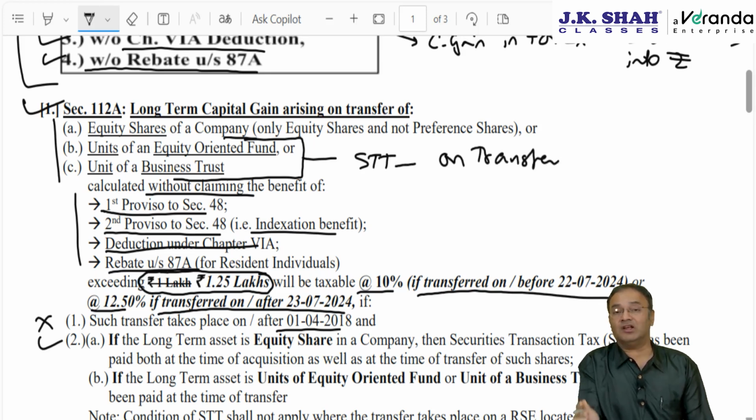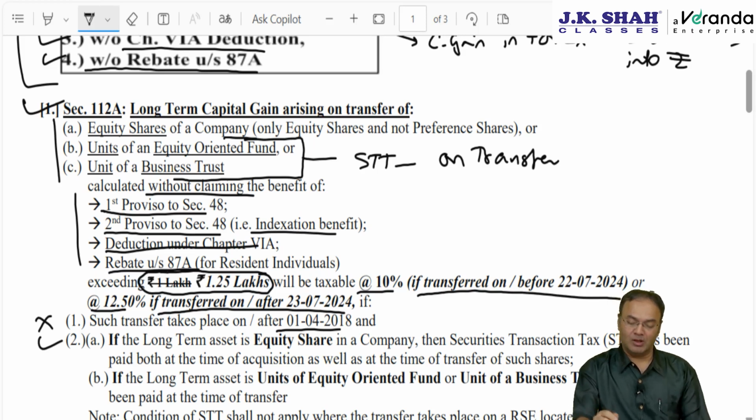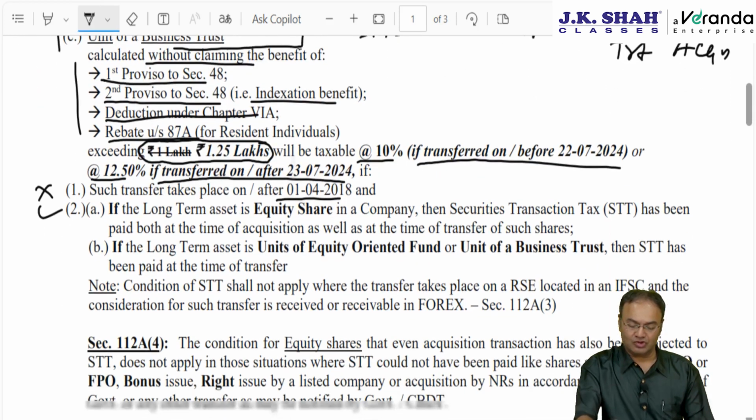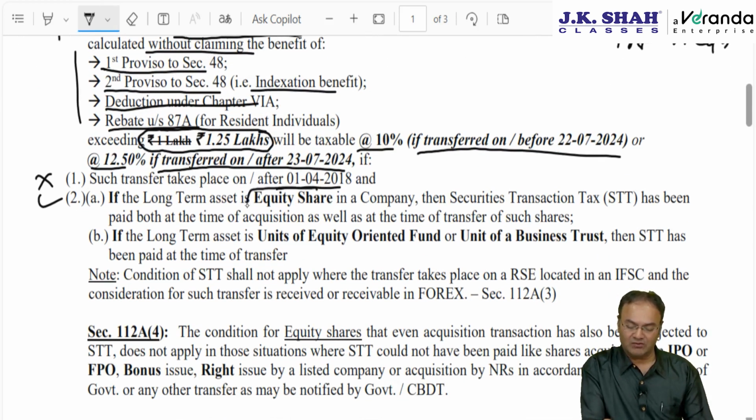Whether STT is there at the time of acquisition or not makes no difference. But as far as the first asset, equity shares, is concerned, STT is required at both points of time. STT should be there at the time of transfer also and at the time of acquisition also. So, if the long-term asset is equity shares, then STT should have been paid both at the time of acquisition as well as at the time of transfer.